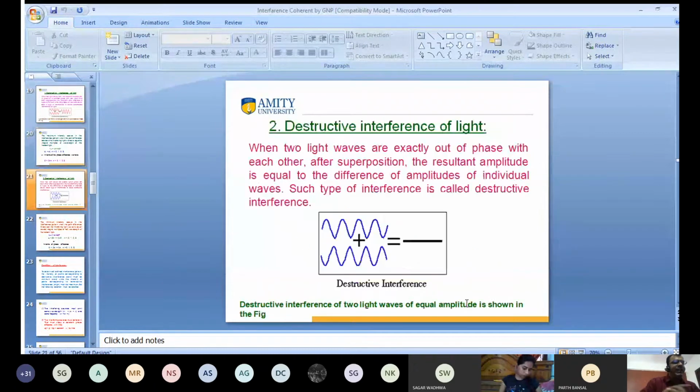Next, we discuss destructive interference. When two waves are opposite in phase and they interfere, we get minimum intensity. So this is called destructive interference. The two waves are out of phase, and when they interfere, the resultant amplitude is the difference of the amplitudes. So we get minimum intensity.